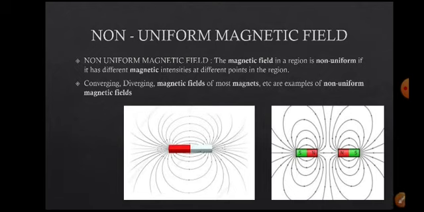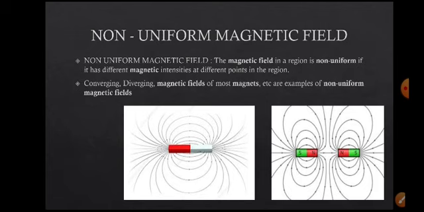The magnetic field lines are not uniform, like converging and diverging. The magnetic fields of most magnets are examples of the non-uniform magnetic field. In a uniform magnetic field, there is the same magnetic strength at all the points throughout the field. These are the two types of magnetic fields.